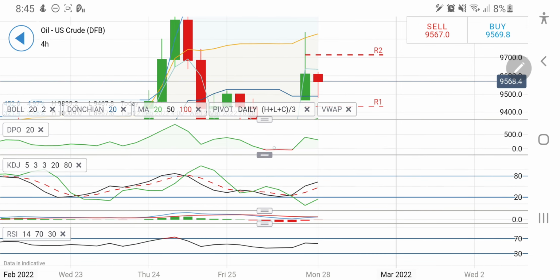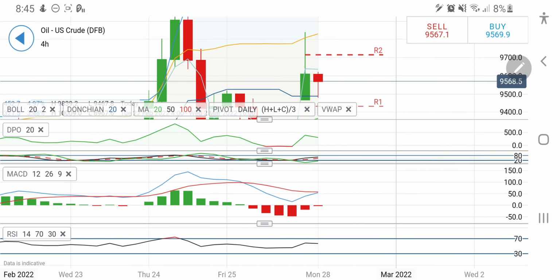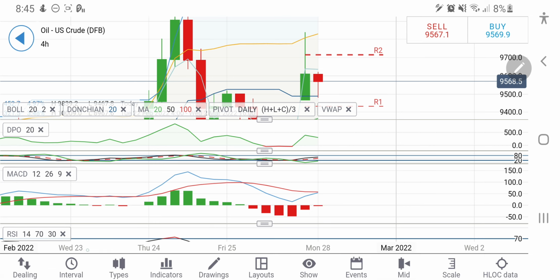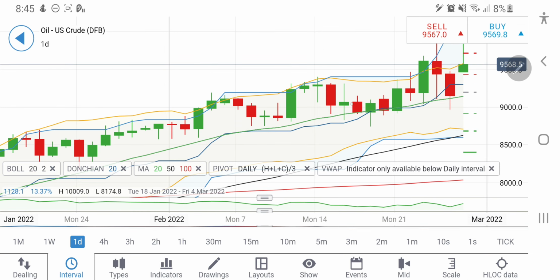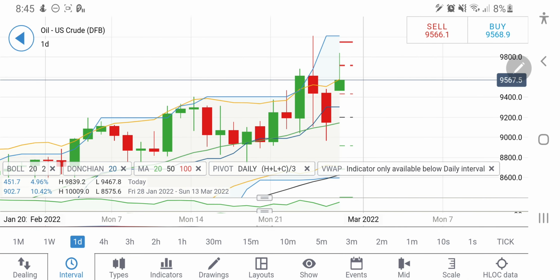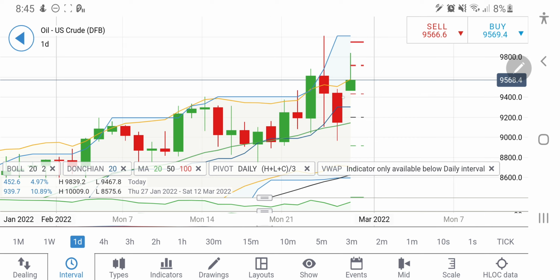And if you look at the 4-hour stochastic, it is almost at comfortable levels. There is a crossover on MACD on the 4-hour chart that we are looking at. But on the daily chart, the candle is green and it will turn red at 94.00, or rather I will say take a short entry only at 93.80 levels. Below 93.80 it will give you a sharp move towards the 92.00 level, which is going to be a stronger support, and 91.80 levels. These two levels are going to be stronger support for oil for the day.